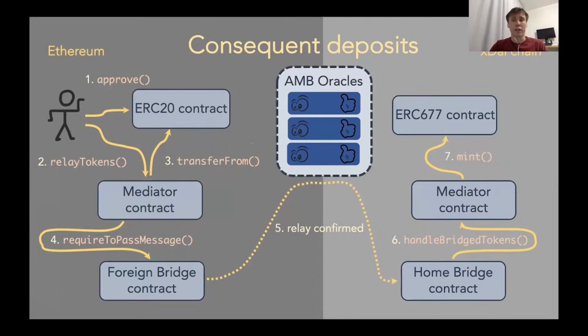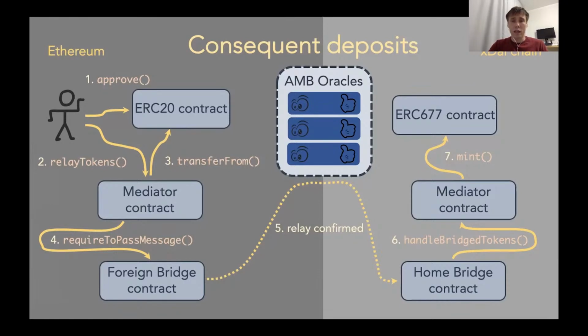Later, the new contract will not be created, obviously. If the user would like to send tokens for an existing pair, just another message will be passed through the bridge, and new tokens will be minted in the xDai chain.